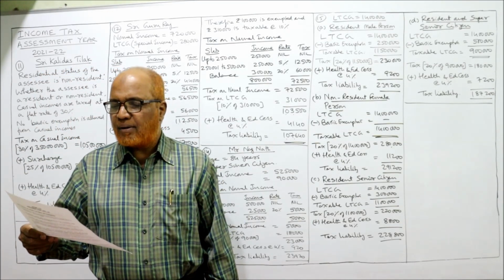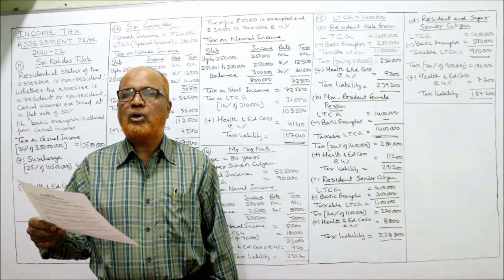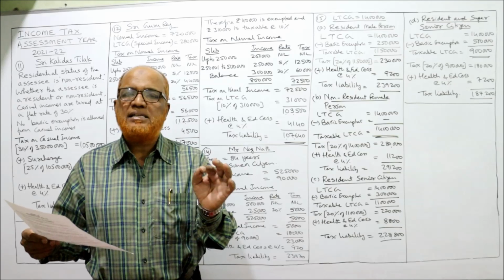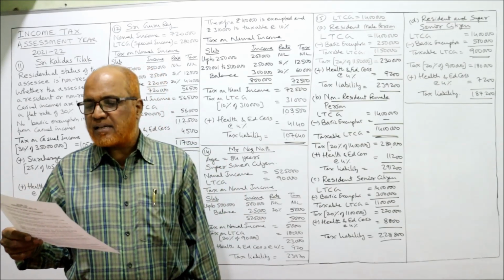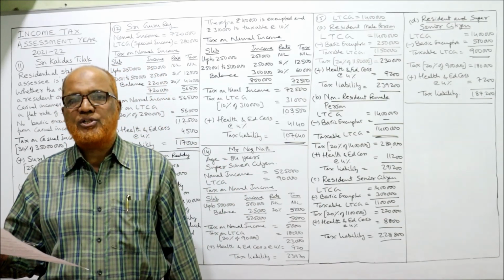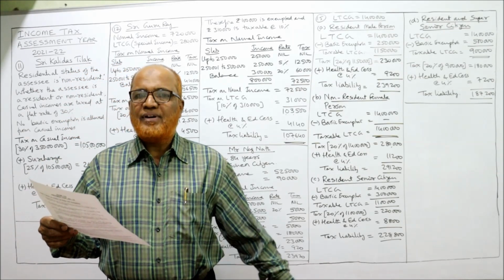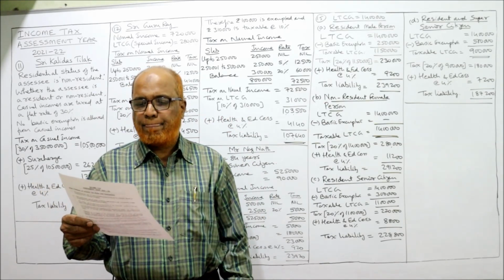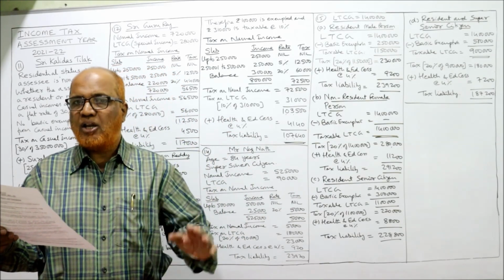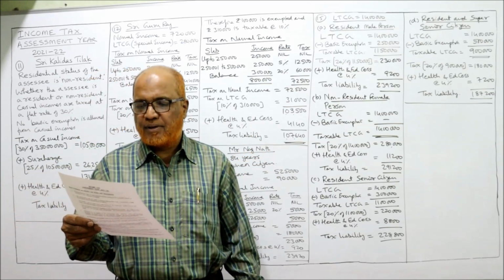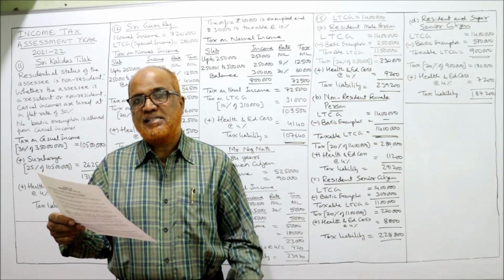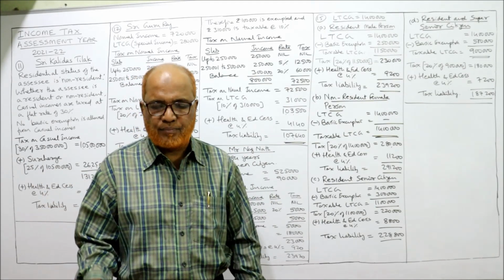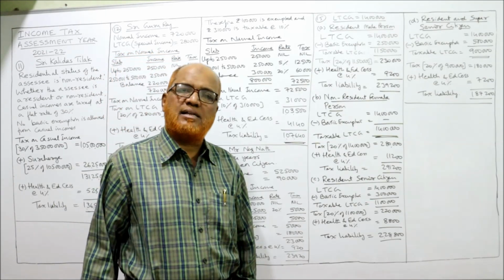An assessee's income from LTCG, long-term capital gain, is 14 lakh and income under other heads is nil. No other income, only LTCG. Compute tax liability in each of the following situations. 4 situations are given. First, A: if the assessee is a resident male person. Second, B: if the assessee is a non-resident female person. Third, if the assessee is a resident senior citizen. And last, if the assessee is a resident super senior citizen. So in 4 different cases we have to compute the tax liability.